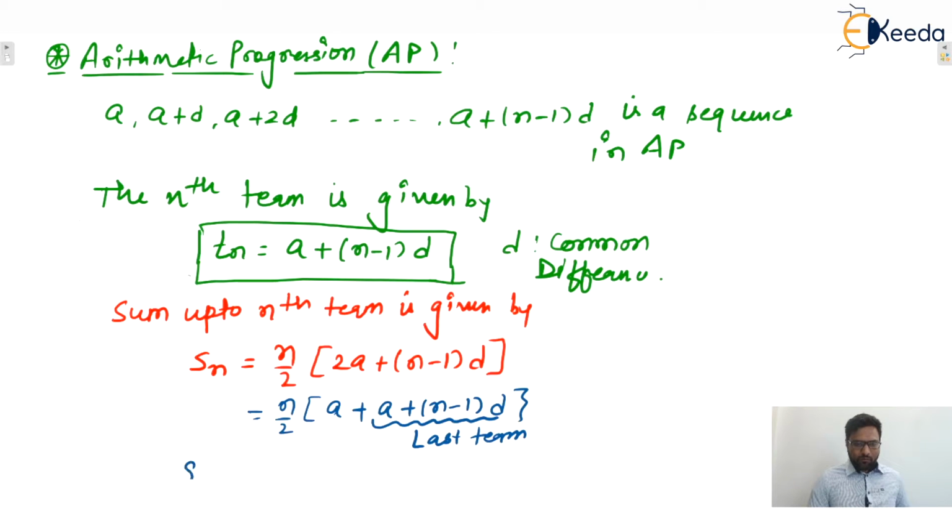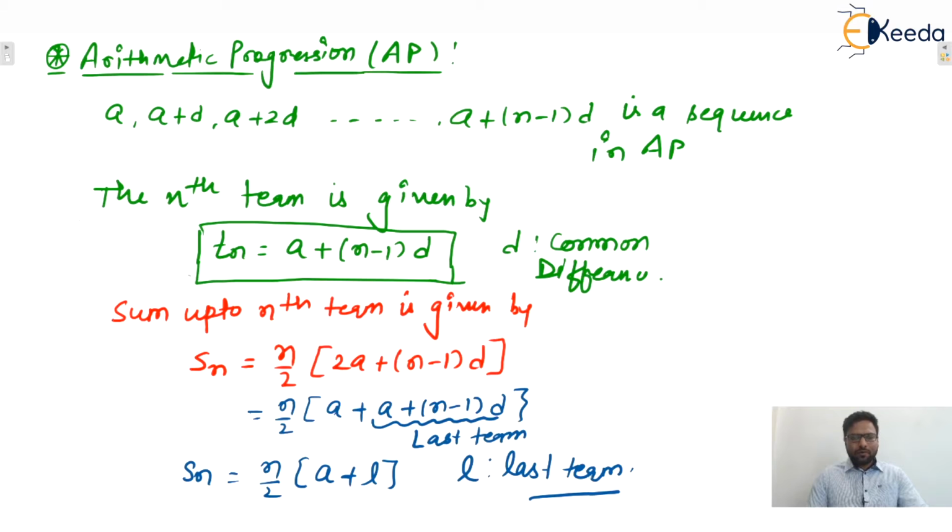So one more formula is there. When the last term is directly given to you, then the sum is n by 2 into a plus L, where L is the last term. This is another formula. Okay, so whatever parameters are given to you, according to them, you can find the sum of an AP series. I hope this one is clear to everyone.